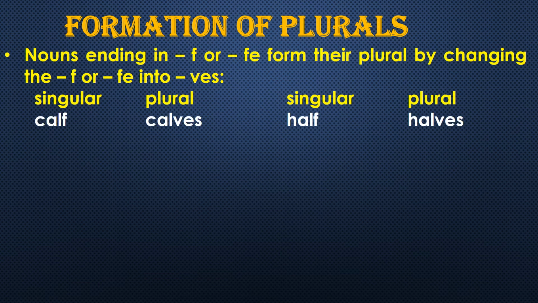Examples: calf. At last it is f, so you are removing f for the plural and adding ves to it. So calf, calves. Half, halves. Knife, it is ending with fe, so knife, knives. Leaf, leaves. Getting it? So you're removing the f and fe and changing it into ves for converting it into plural form. Got it?